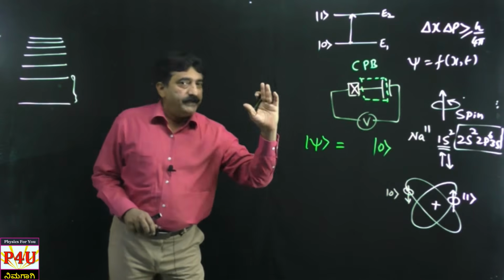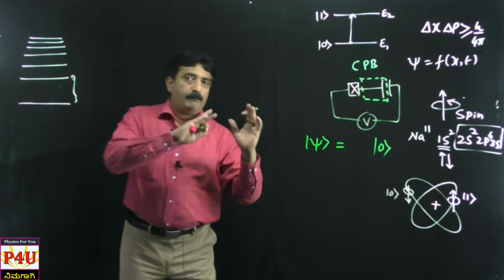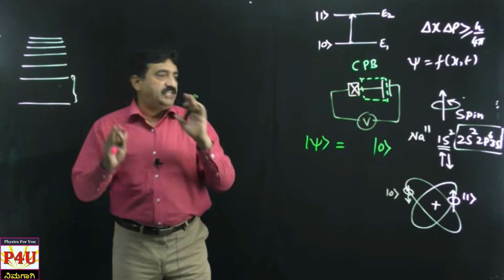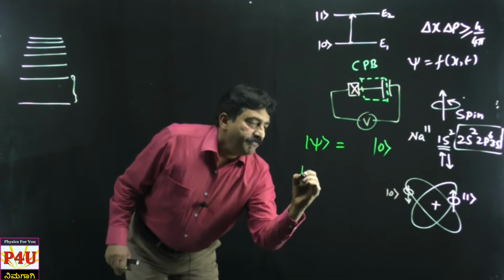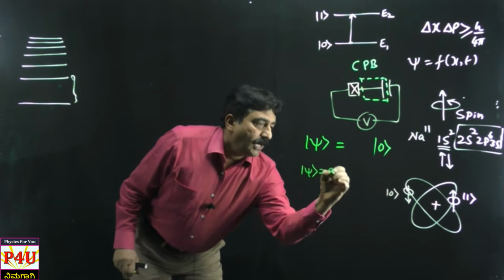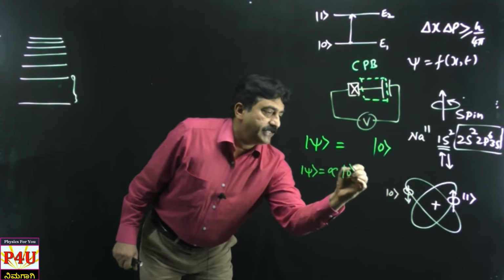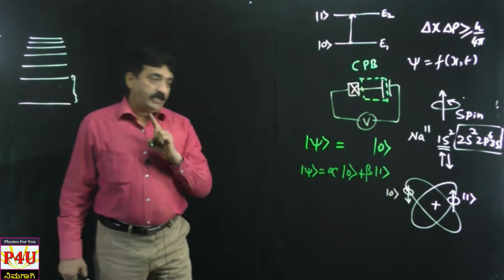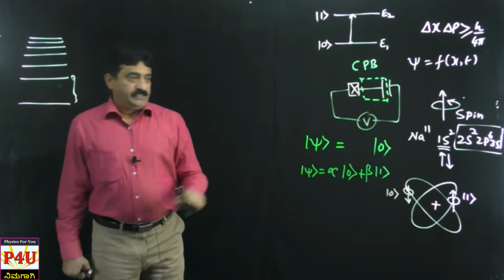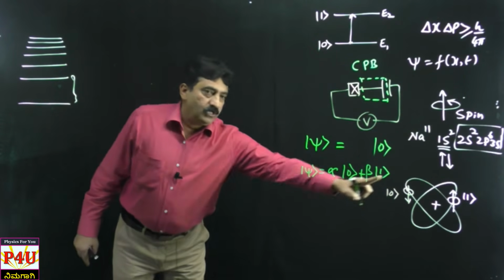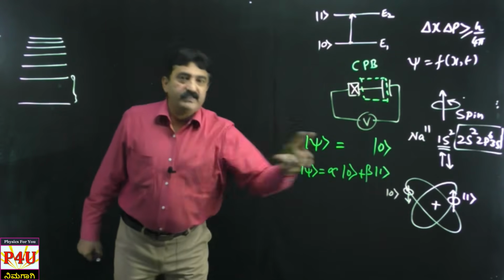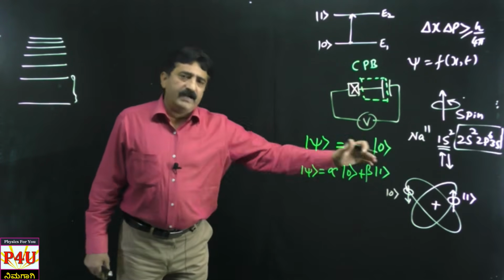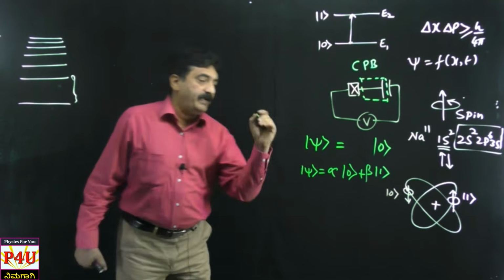Suppose if it is spin up, very next moment spin down, up, down, like that if it is changing, in that case, we write psi as alpha into ket 0 plus beta into ket 1. What alpha and beta are here? See, this is going to be our regular friend here onwards. We are going to make use of this equation again and again and again. What is alpha here, beta here?